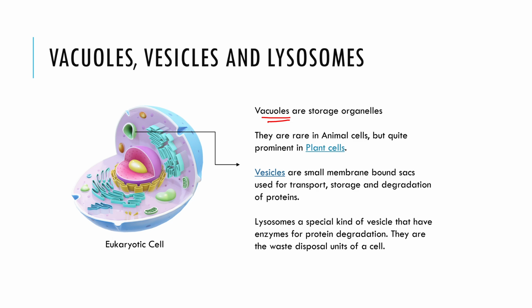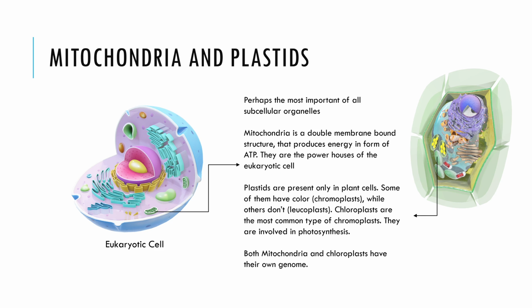So the name lysosome, I guess, comes from the root for breaking down, lysis. Yes, exactly. Lysis means to break down, and the organelle contains many enzymes such as lysozymes or proteases that break down the debris. So what else do we have on the list? I think we are left with two very important ones, saving the best for last. The mitochondria, which is the powerhouse of the cell, and the plastids that are unique to plant cells.